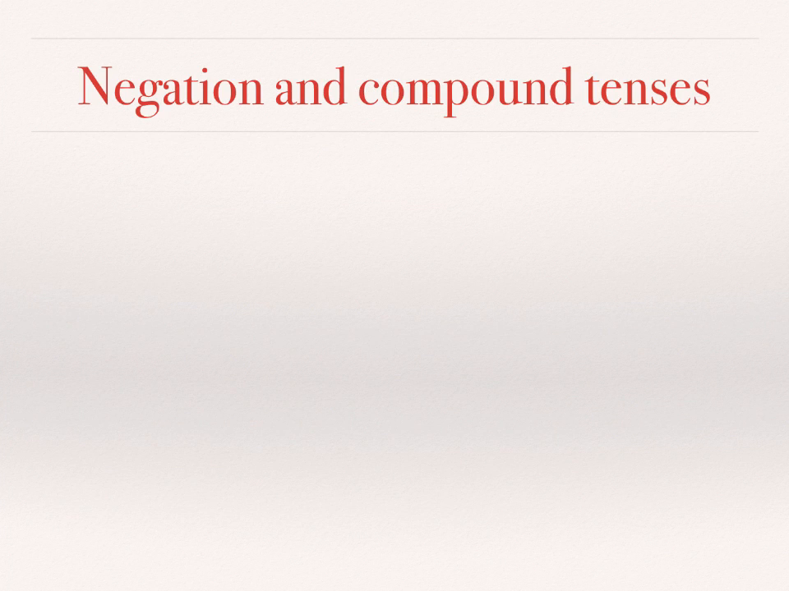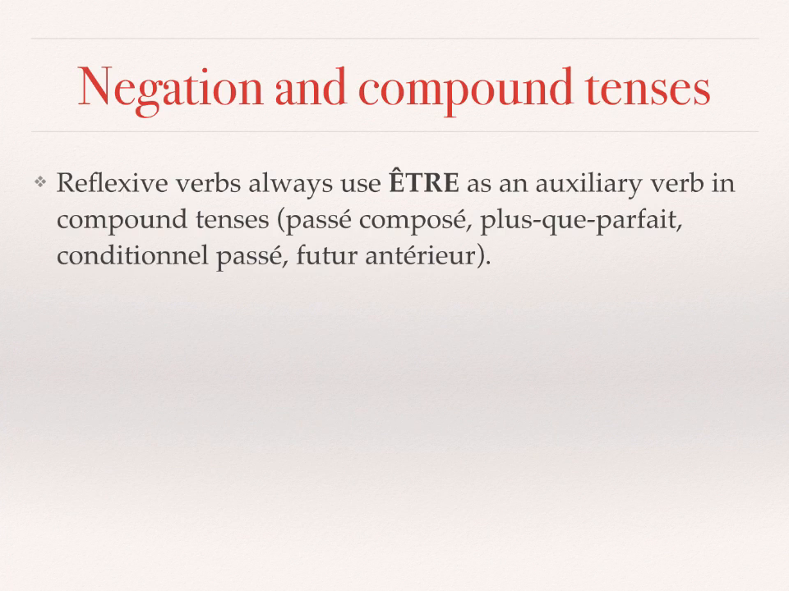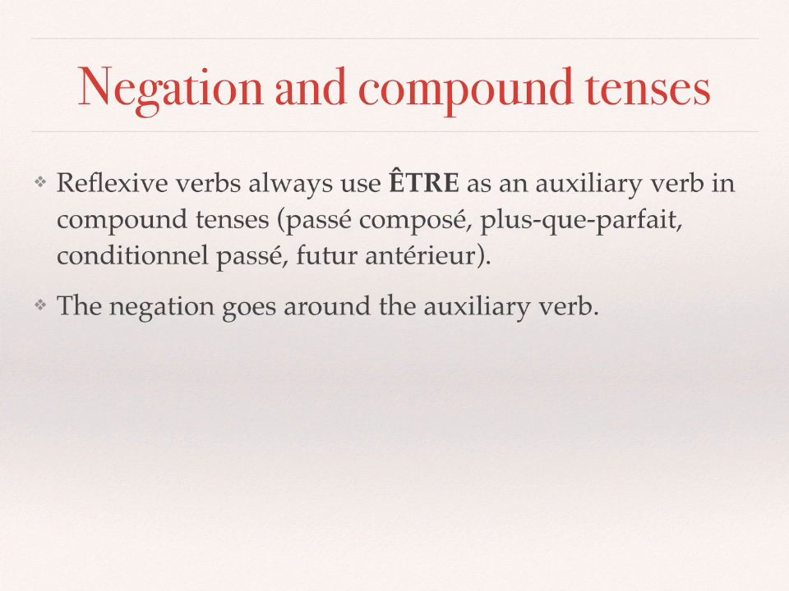Now, when we use compound tenses, the reflexive verbs, as I've already mentioned, always use être as an auxiliary verb in compound tenses, like the passé composé, le plus que parfait, le conditionnel passé, le futur antérieur. So I'll give you some examples. The negation goes around the auxiliary verb here.